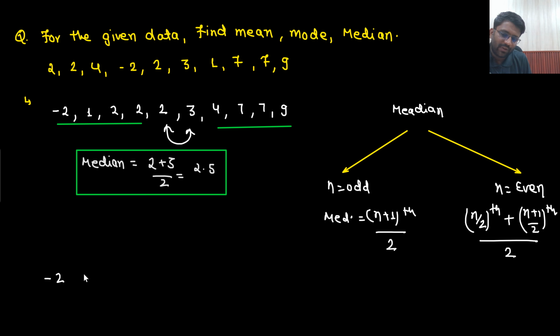So let's say the data I am framing is -2, -1, 0, 3, 4, 9, 17, 23.